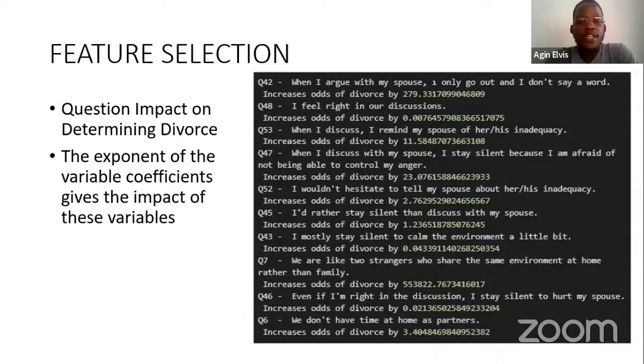So if, for example, you don't communicate, and that was one of the factors that Gottman raised in his research when he was providing this model. He had the four horsemen of the apocalypse, and those were criticism, defensiveness, contempt, and I'm forgetting the other. But if you look keenly, you can see that anywhere there was lack of communication, like in question number 53, question number 47, these are factors that were increasing the rates of divorce.